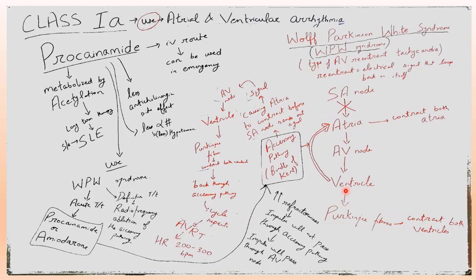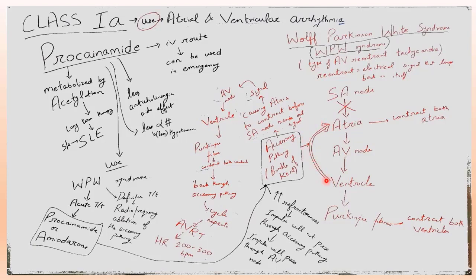Now, from the ventricle to the atria, there is an accessory pathway, and in Wolff-Parkinson-White syndrome it is known as the bundle of Kent. So what will happen when the impulse from the SA node, atria, AV node, ventricle, Purkinje fiber reaches the ventricles and causes contraction of both the ventricles? The impulse reaches the atria